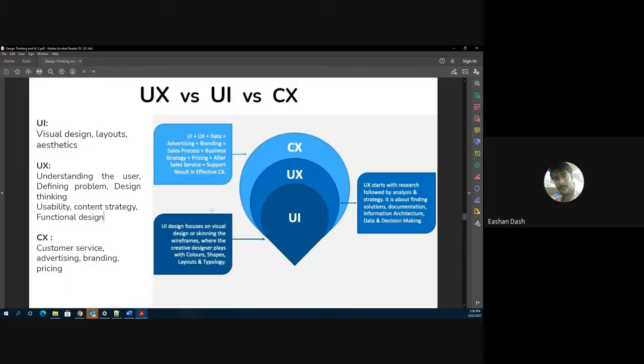Customer experience is basically the superset, which involves UI plus UX plus advertising, branding, sales process, business strategy, and all those aspects, right? So you really can't say that one is more important than the other. A product truly becomes successful if it tries to ace all those three aspects, right? So I hope I'm clear. Great. So cool.